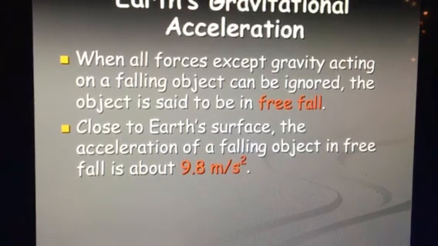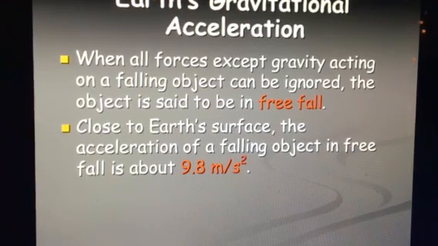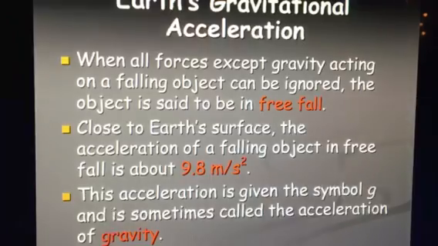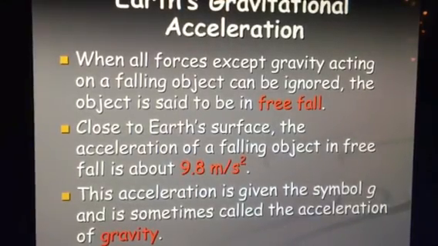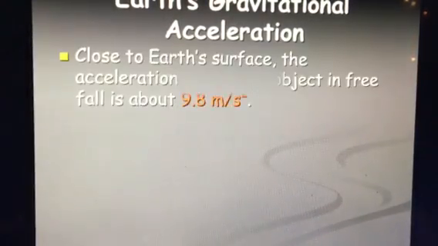Okay, when all forces except for gravity are absent, an object can be said to be in free fall. Now, this doesn't really happen because we have air resistance acting on most objects, and they'll reach a terminal velocity like we talked about last chapter. However, in a perfect scenario, something can free fall and not have to worry about any other forces acting on it. The acceleration for gravity is always given the symbol g.